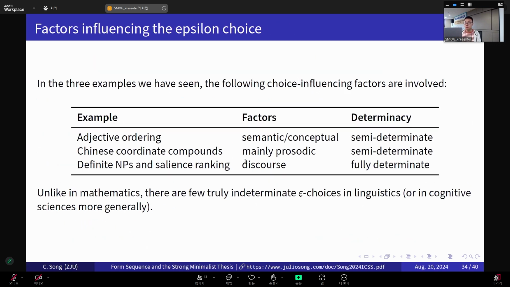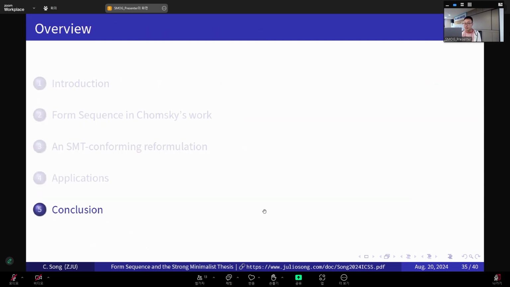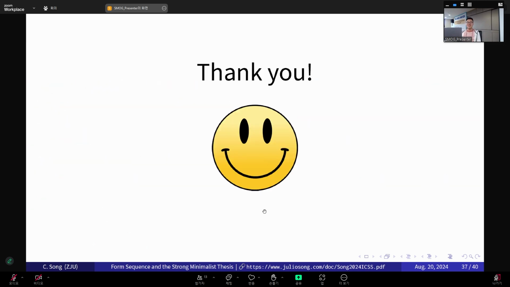In the three examples we have seen, there's a range of choice influencing factors involved in the background. They're not accessible to the narrow syntax, but they're accessible in the broader computational context. And also, unlike in mathematics, there are actually very few, if any, truly indeterminate choices in linguistics or in cognitive sciences more generally, which I want to take to be a very general difference across the two disciplines of mathematics on the one hand and cognitive sciences on the other hand. So that's the end of my talk. Thank you for your attention.